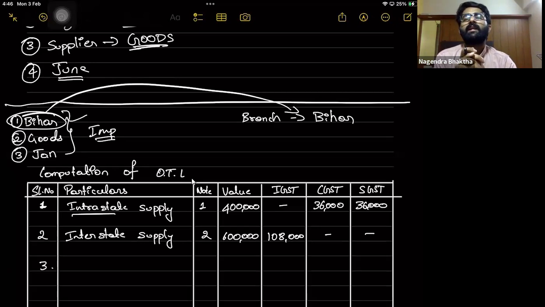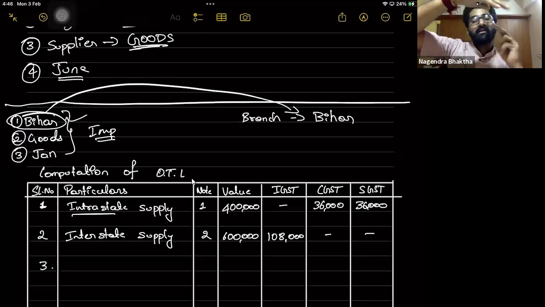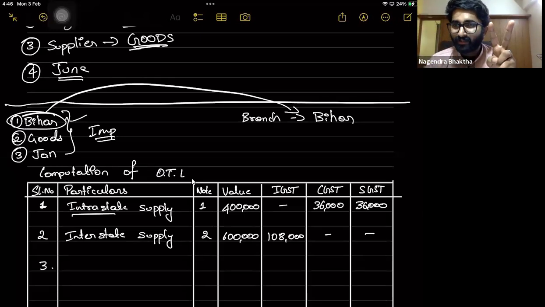If you remember section 25, subsection 4, if there are multiple registrations under one PAN, then they will be considered deemed distinct persons, and goods transferred from one branch to another is supply even without consideration. But here it is the same branches under one PAN.